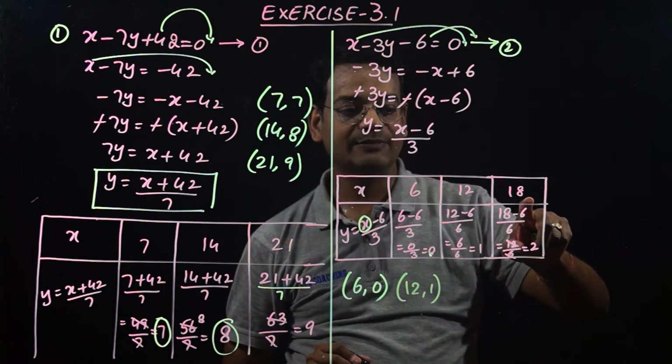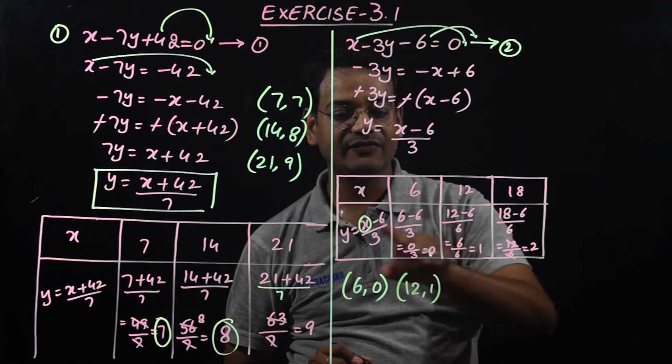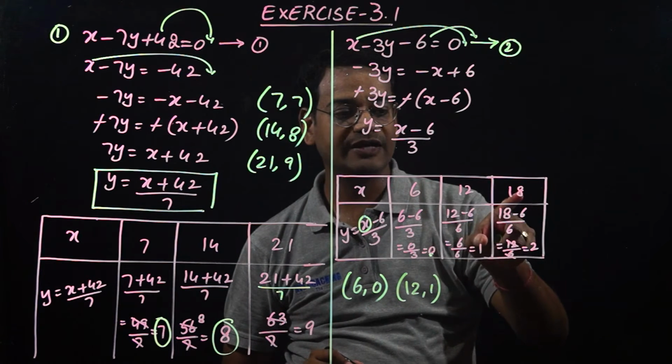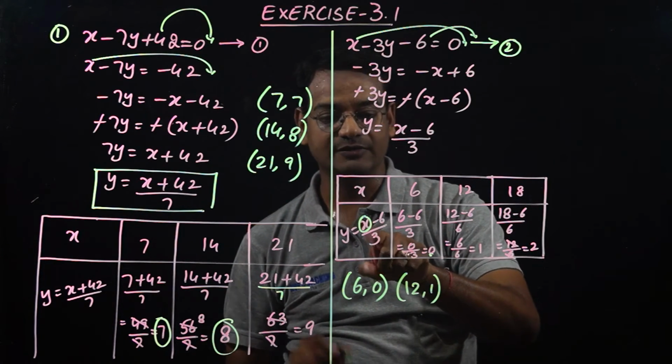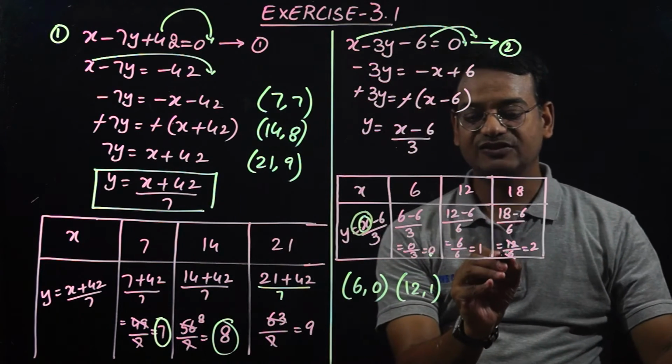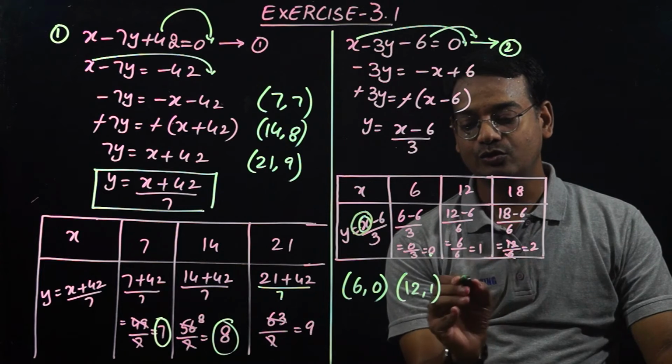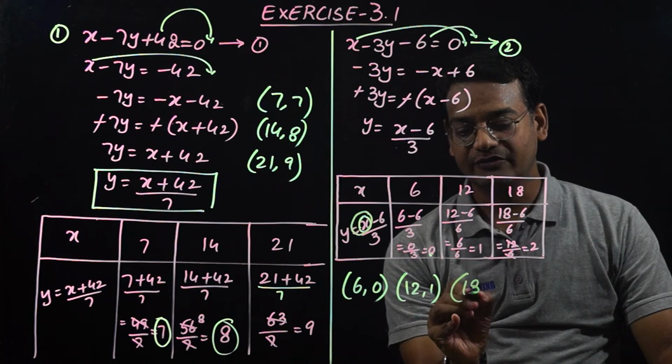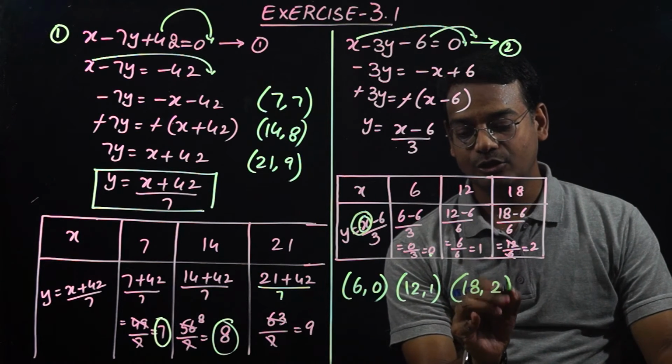Third value for x I am assuming as 18. So because x equal to 18, I am substituting the x value here. So 18 minus 6 is 12. 12 by 6 is equal to 2. So our third coordinate will be (18, 2).